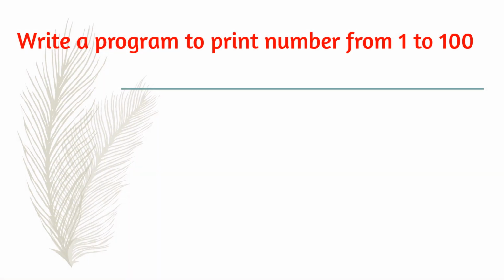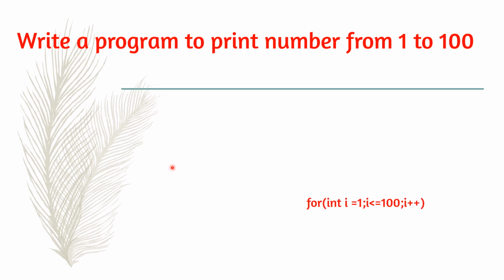Now we can start with the for loop simple programs. First we will be doing some very simple programs to understand the concept. Then we can go to a little more difficult programs. So here the first program is: write a program to print numbers from 1 to 100. Here we can see the starting number is 1 and the ending number is 100.